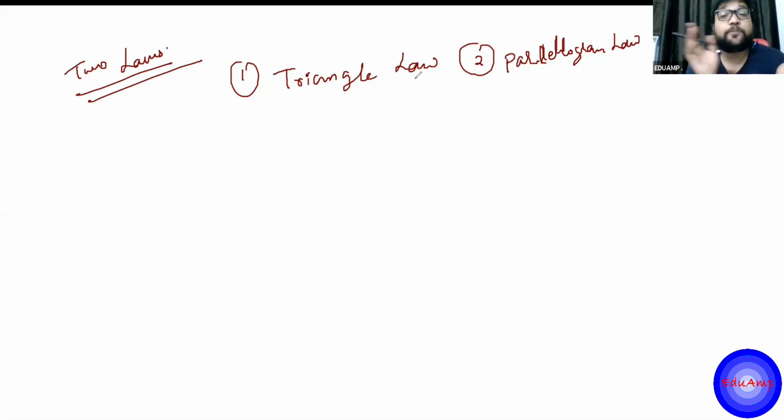If you have to prove or disprove that law, you have to show it again by experiments, your own observations and calculations. You'll have to show that it is not matching with what was said. So if someone is saying that this is a law, we have to accept it. Okay, fine. So what is the triangle law?